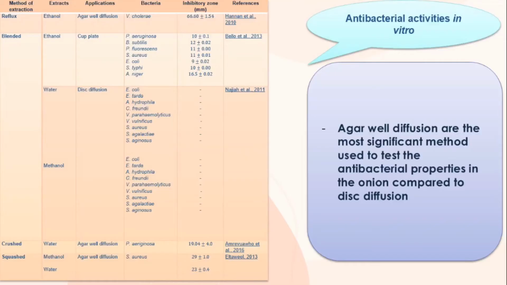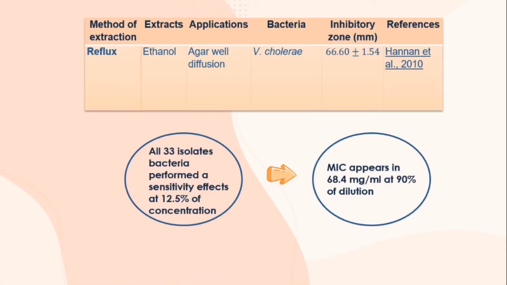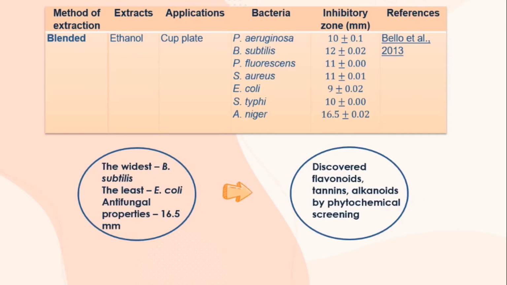So for the result, for antibacterial activity, it seems that agar-well diffusion is the most significant method used. A study conducted by Hanan et al., using the reflux extraction method, revealed that all 33 bacterial isolates showed a sensitivity effect at 12.5% concentration. In the study, agar dilution was used to assess the MIC, and the MIC started to appear at 90% dilution.